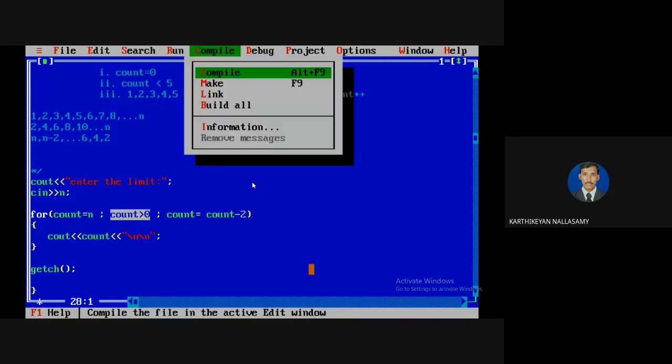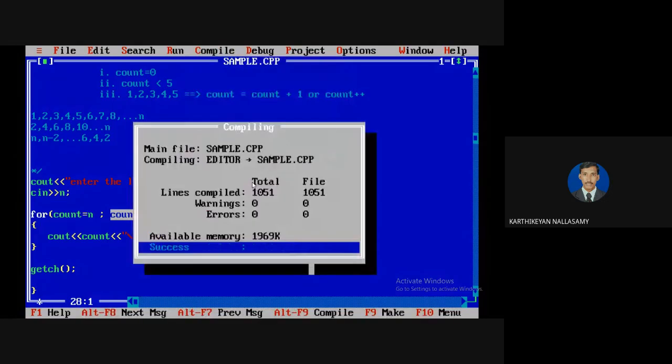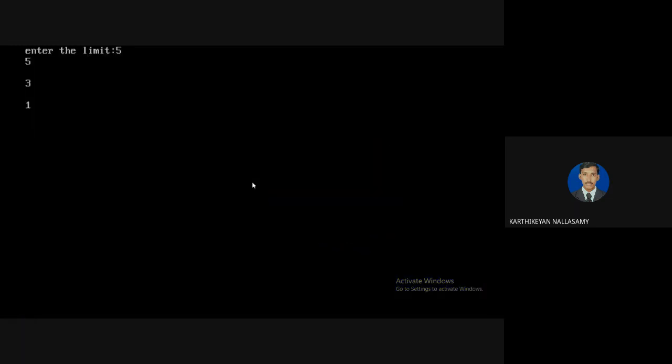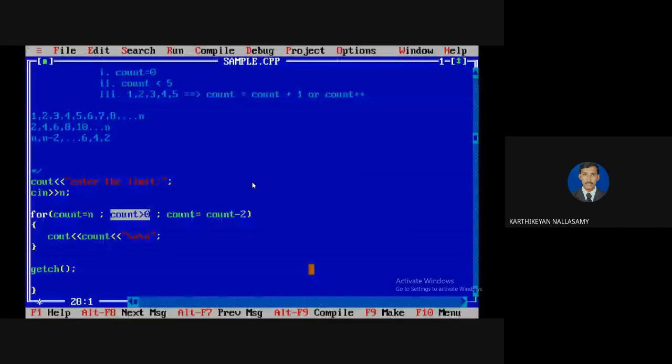Now I'm going to compile. No error. Then I'm going to give 5 so that it displays in the reverse order, because we wrote the logic for the reverse order.